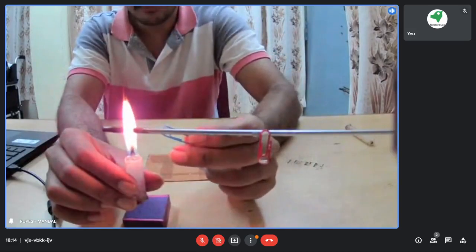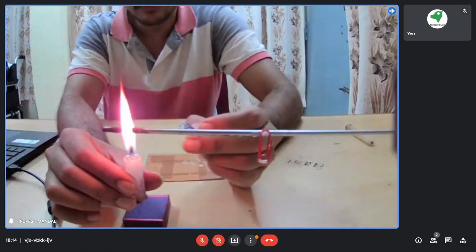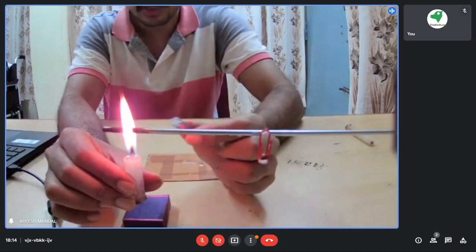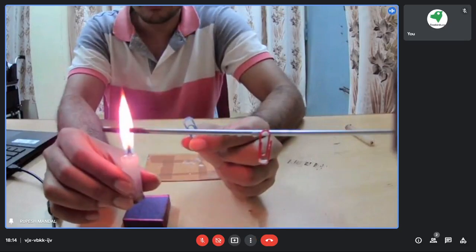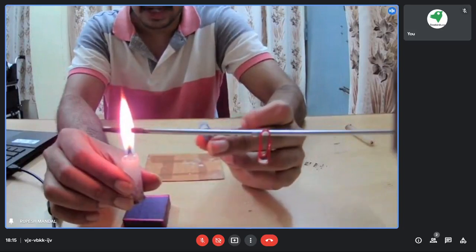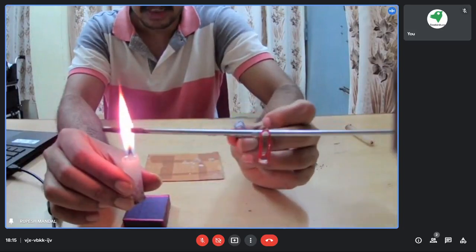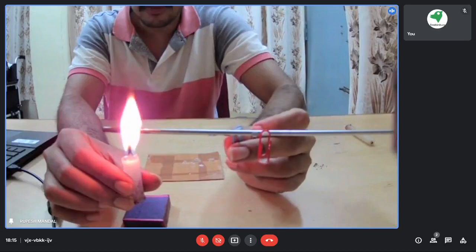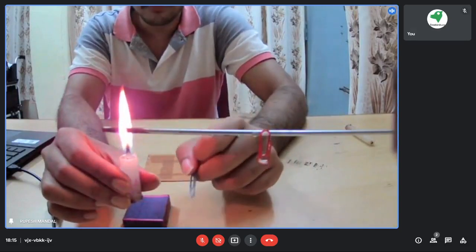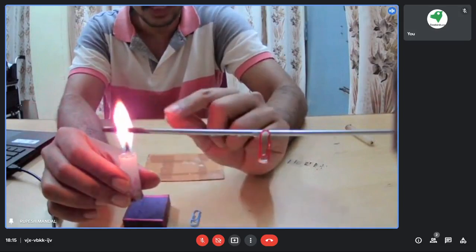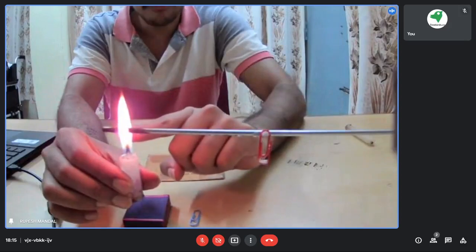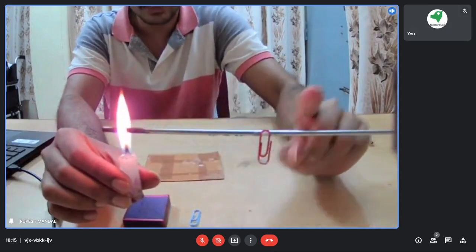In this portion, the temperature is very high, so the attainment of that particular temperature is very quick. But in the portion where the third clip fell down, the temperature is attained slowly, because heat is actually flowing. Heat is more in this portion, but heat is less in this portion.